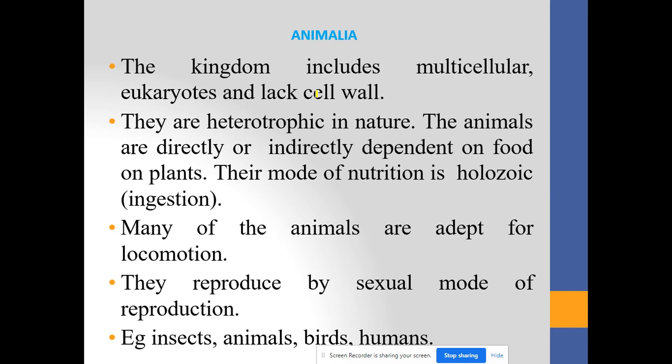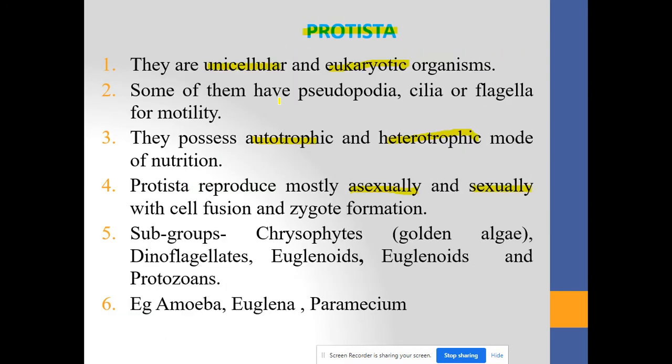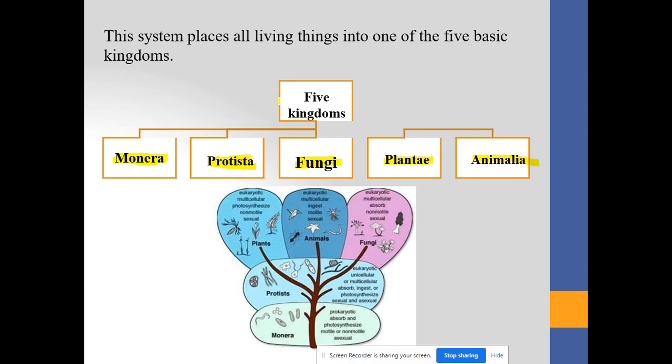The organisms included in the kingdom Animalia are not able to reproduce by the asexual method of reproduction. Examples of organisms included in Animalia are insects, animals, birds, and human beings. So students, this was the fifth kingdom of the organisms, Animalia. I have explained all five kingdoms of classification: Monera, Protista, Fungi,